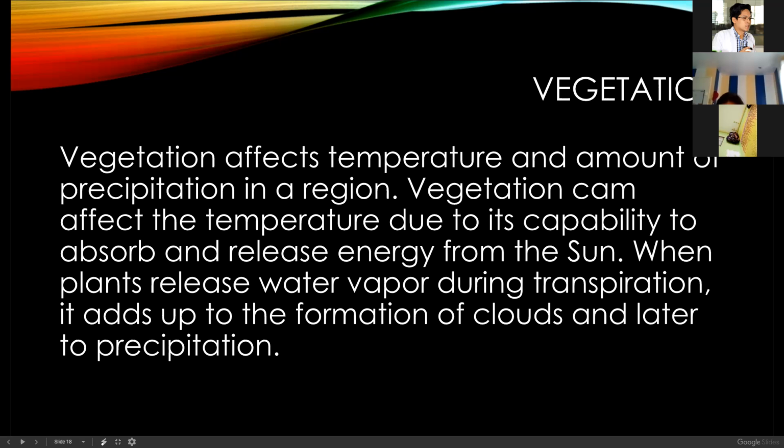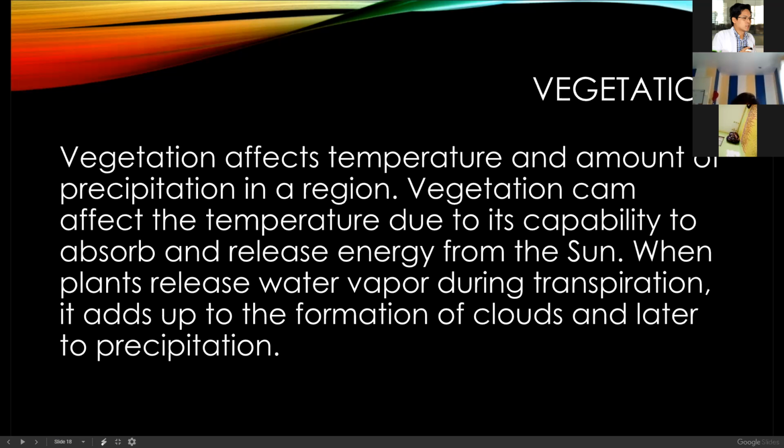This is the reason why there is a lot of fog. Remember the fog, MD and Margie? Yes, sir. This is the reason why the more plants you have, the more possibility of having fog because of the suspended water vapor in the environment during transpiration.